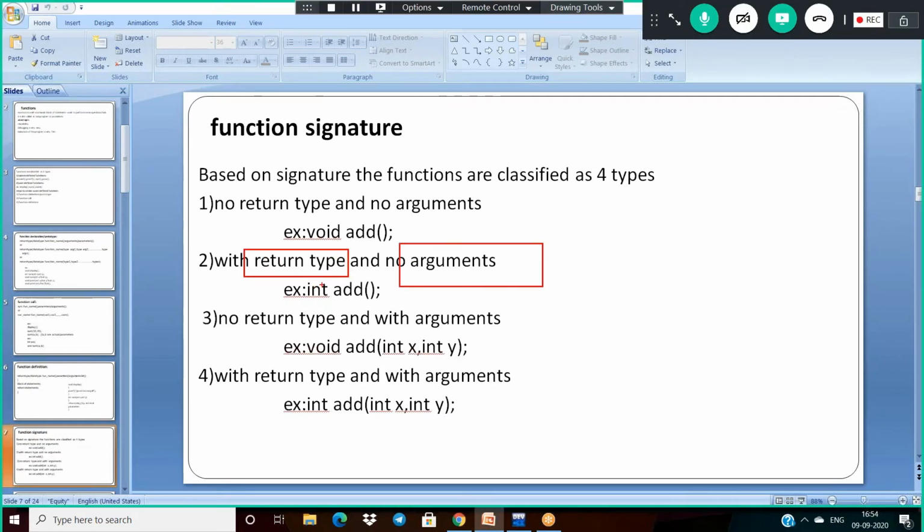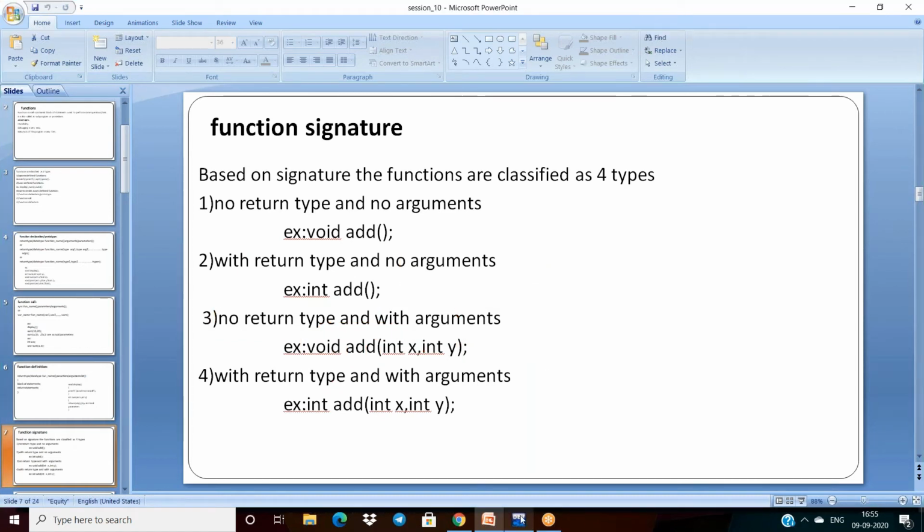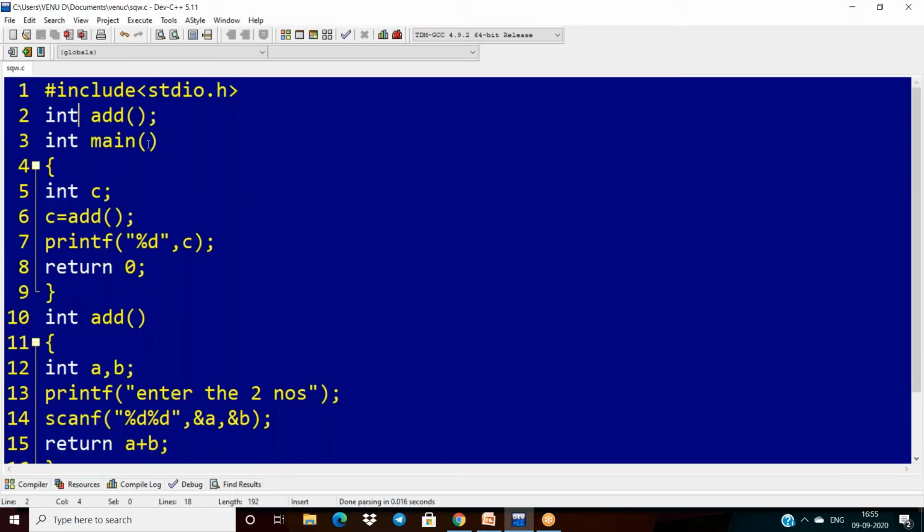The second approach is no argument with return type. The third way is this: I don't want to use any return type, but I want to use some arguments here. The return type is void, and the function name is the same. Then how do we use it? The function declaration return type is void, the name of the function is add, and I'm taking two arguments, int x, int y.